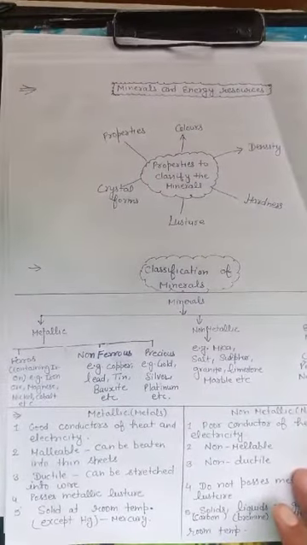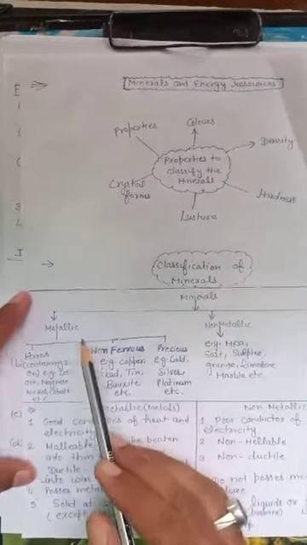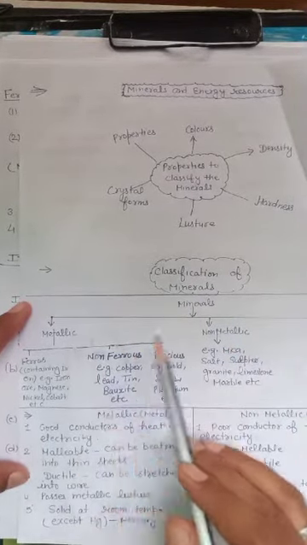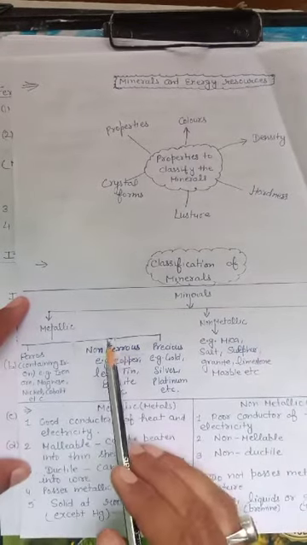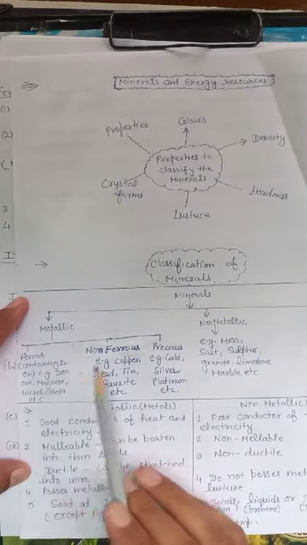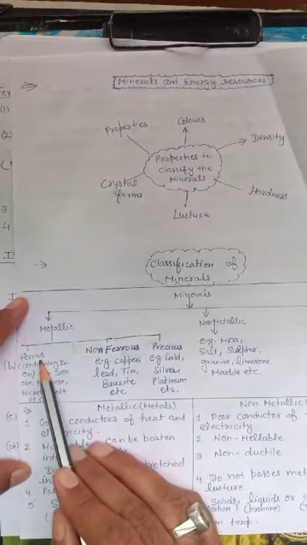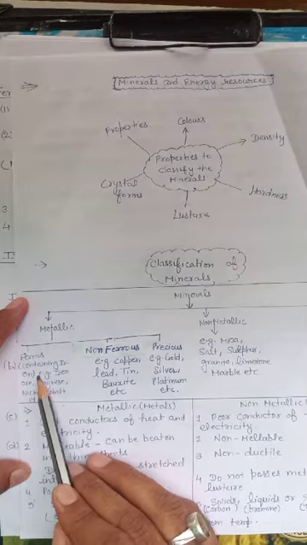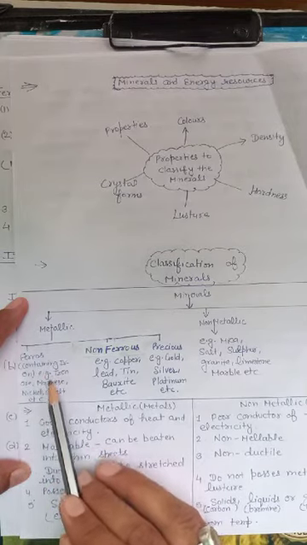The next concept is classification, on which basis we can classify the minerals. The first one is that minerals can be classified into three parts: metallic, non-metallic and energy minerals. Metallic minerals are then classified into three parts: first ferrous, second non-ferrous and third precious. So ferrous minerals are the minerals which contain iron. It means all the minerals in which iron is found are called ferrous minerals.